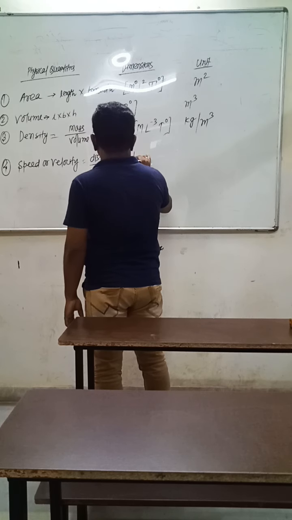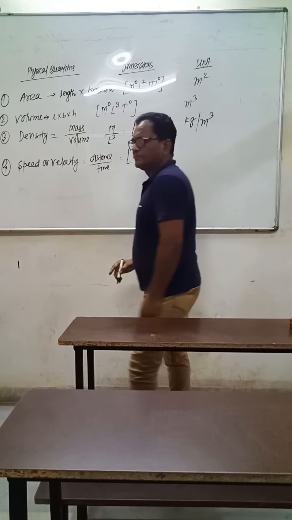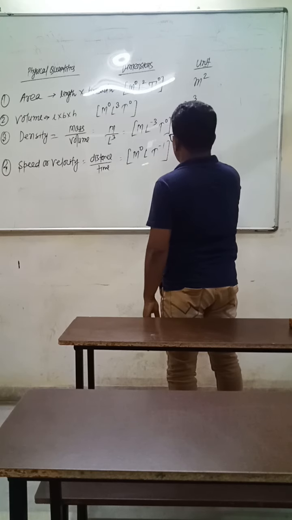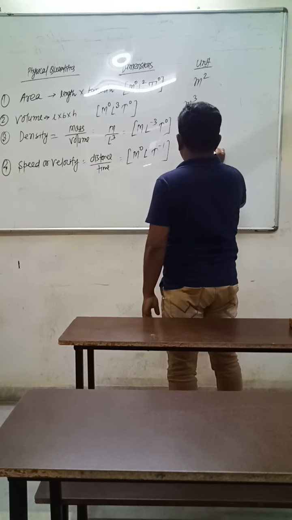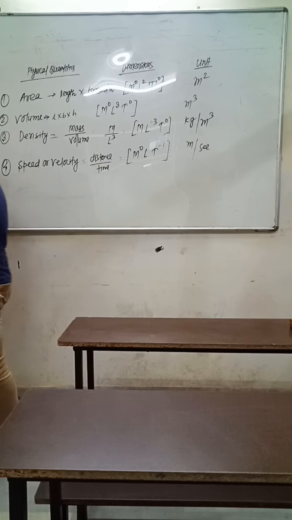Its dimensions become M naught, L and T raised to the power minus 1. And its unit: the unit of distance is meter and the unit of time is second. So its unit becomes meter per second.